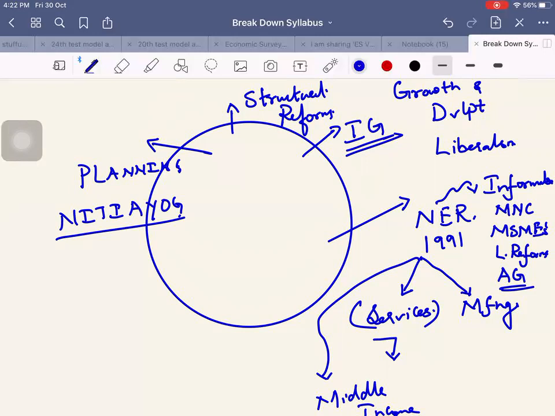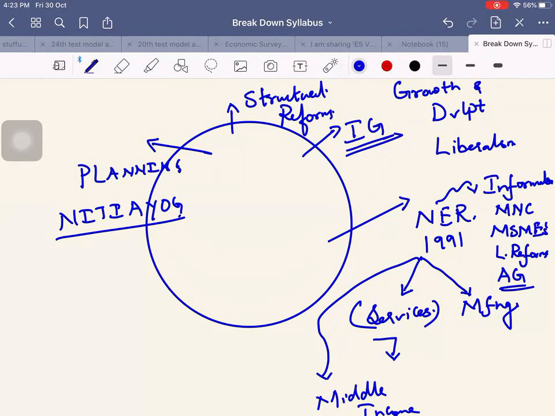So the idea is not to teach or push knowledge here. That means if I'm taking a particular area, where can the question come from? What is the role of credit expansion with respect to economic growth and development? Credit expansion in the sense of loan availability, etc. The role of infrastructure, the role of savings with respect to growth, the change with respect to the growth model.